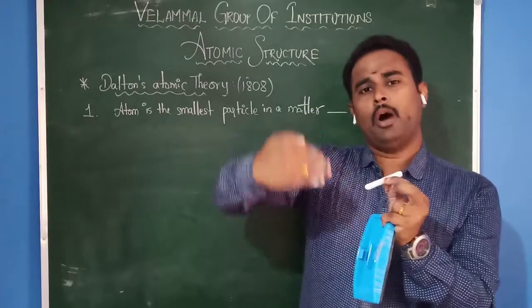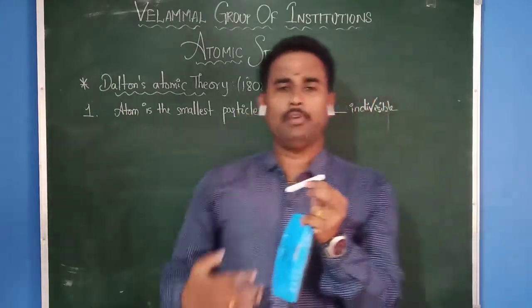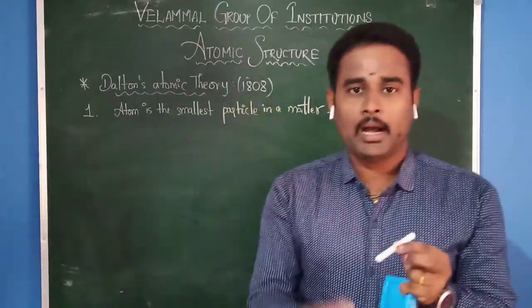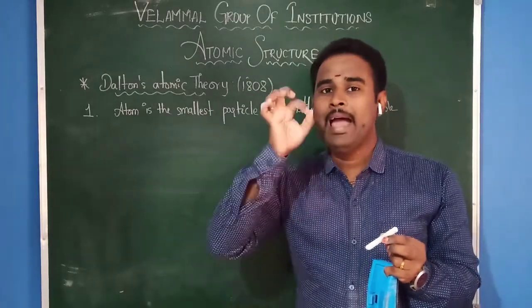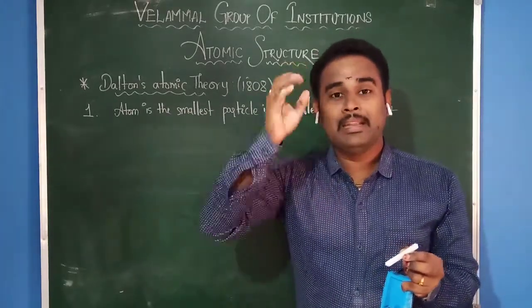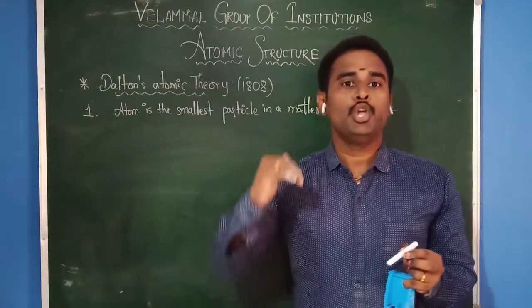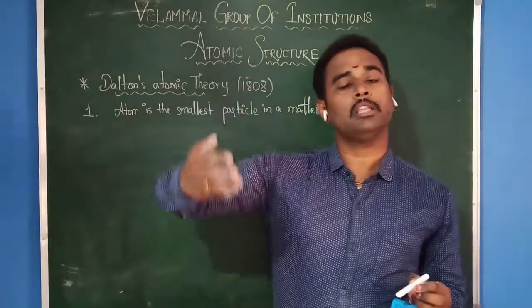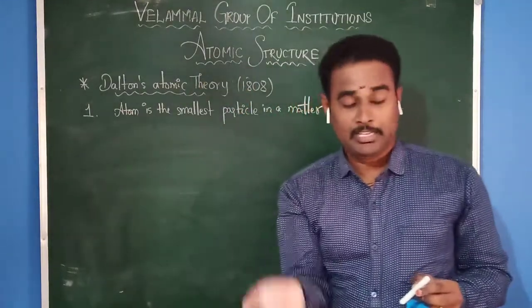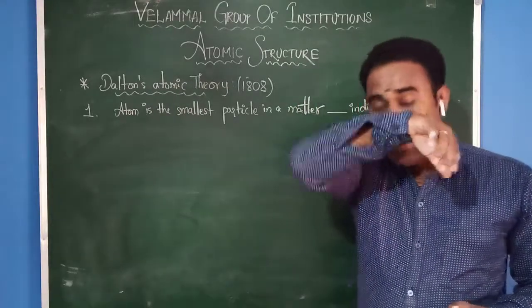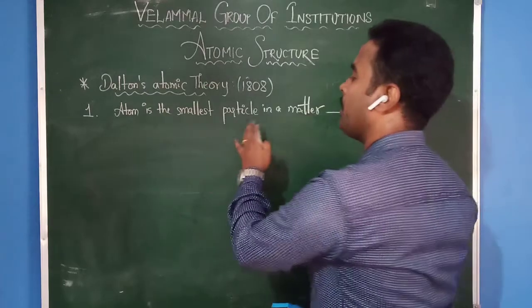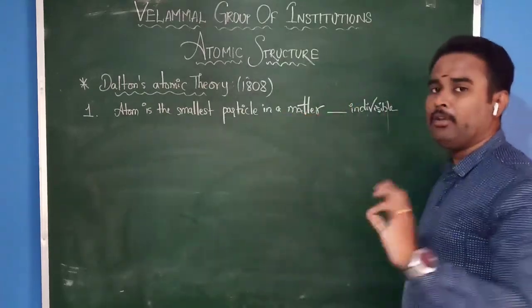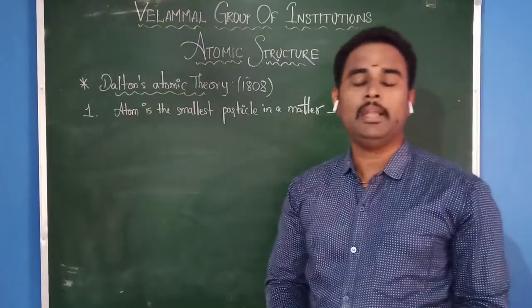When you keep on breaking, finally you will get the smallest particle. That smallest particle is what he called the atom, the indivisible particle. That means you cannot cut that smallest particle further. This is the first point: the atom is the smallest particle in a matter which is indivisible in nature.